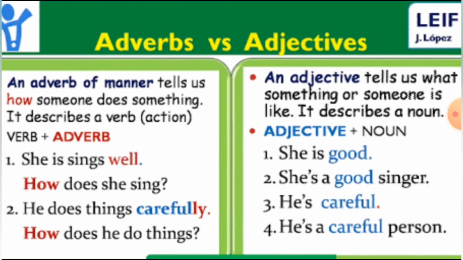So carefully, well, all these are adverbs. Now we will see the adjectives. An adjective tells us what something or someone is like. It describes a noun. We already saw what is an adjective. It describes a noun. So what is an adverb? It describes the verb. So see the adjective plus noun. She is good. She is a good singer. He is careful. So he is a careful person.